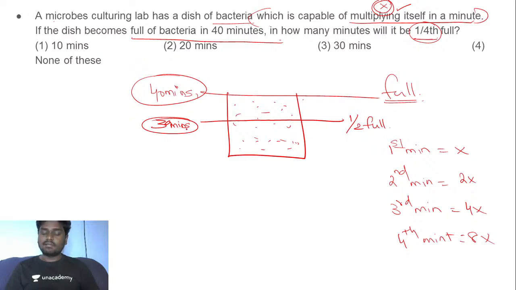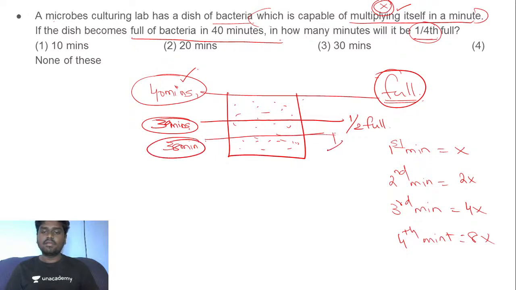If at the 39th minute it was half full, then at the end of the 40th minute the dish would have been completely full. And if that is the case, then at the end of the 38th minute, the dish would have been 1/4 full.